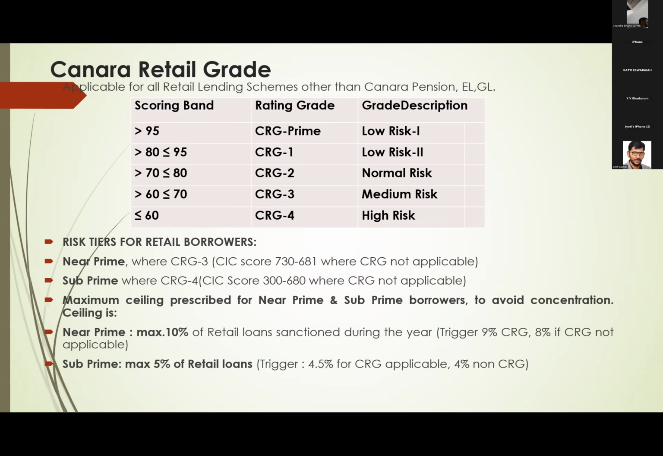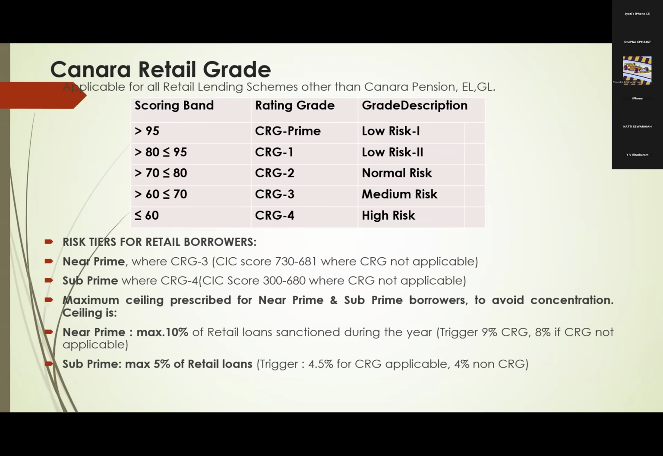And last year, regarding retail grade, they have given 2 points: near prime and subprime. What is this near prime? To avoid concentration risk, particularly in respect of low rated borrowers, meaning the borrower's rating is not good, we should not give more loans to such borrowers because it is high risk, and we have to maintain more capital, etc. That is why, for near prime and subprime categories, there is a restriction imposed by the bank.